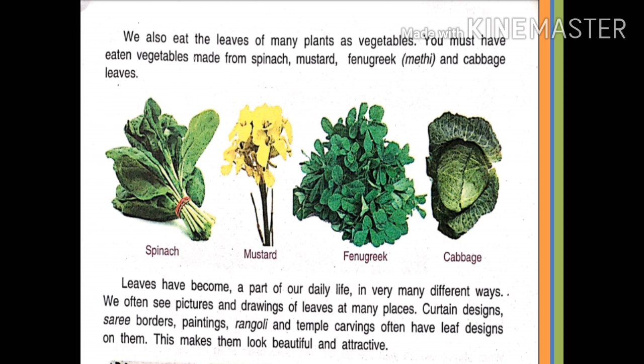Now, children, this is one more use of leaves. Some leaves are eaten as vegetables. The examples are already given here: spinach, mustard, fenugreek, cabbage. Spinach is loaded with nutrients and antioxidants. It is very good for our eyesight. Fenugreek leaves are commonly available during the winter season. It improves our digestion. So, children, you must include these vegetables in your diet.